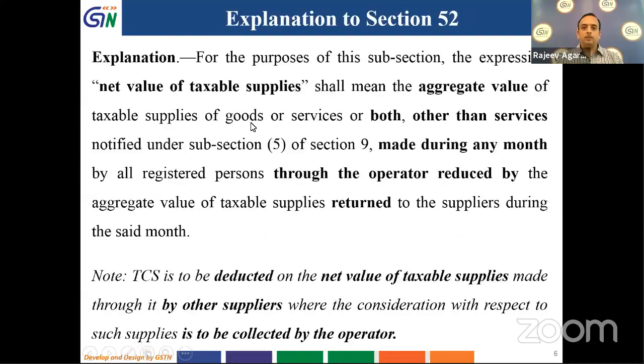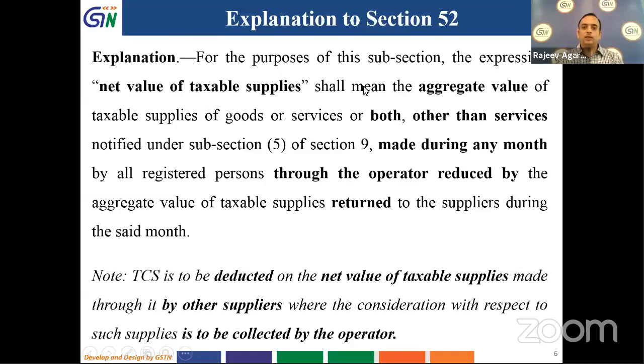Now the explanation says that for the purposes of this section, the expression net value of taxable supplies. So what is going to be net value of taxable supplies? It is the aggregate value of taxable supplies of goods or services or both made during any month through the operator, reduced by the aggregate value of taxable supplies returned.